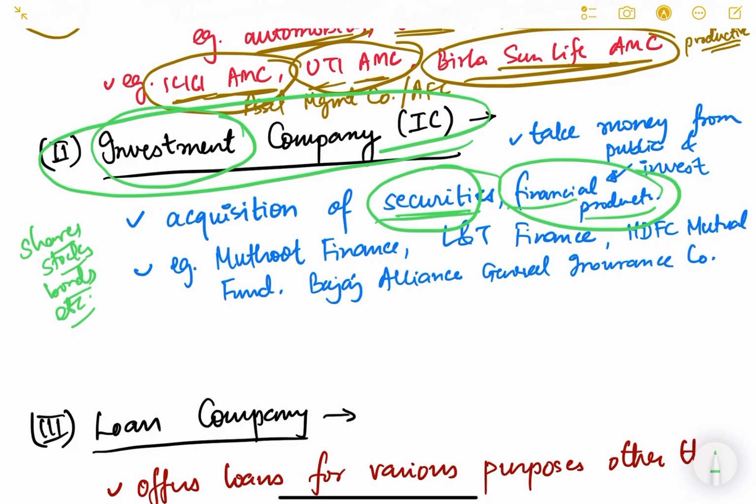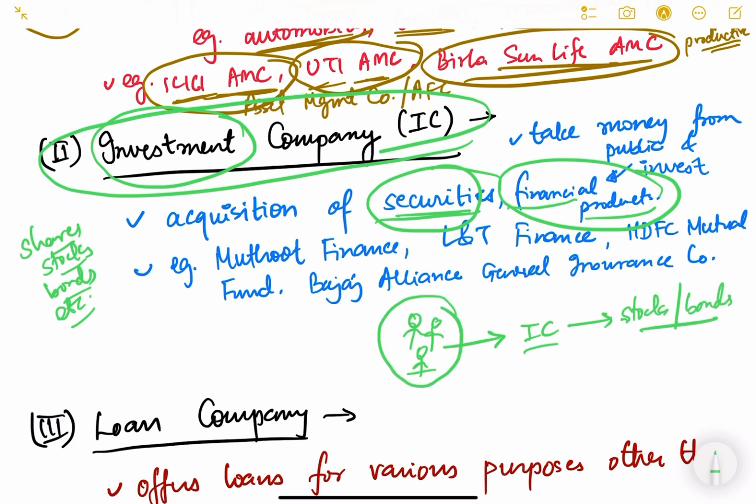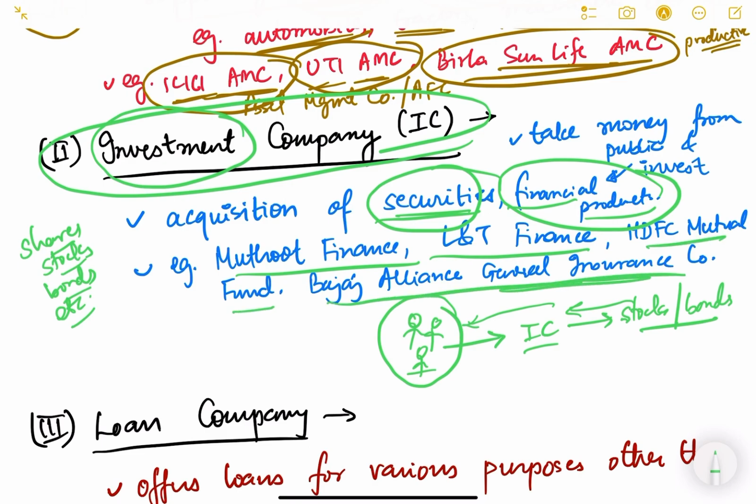Now how will they do this? They will take money from the common people, and then they will invest in stocks or bonds, any type of financial product. So this is their main business. They will earn some return from here, return some of it to the people and keep their profits. Examples of this are Muthoot Finance, L&T Finance, HDFC Mutual Fund, Bajaj Allianz General Insurance Company.